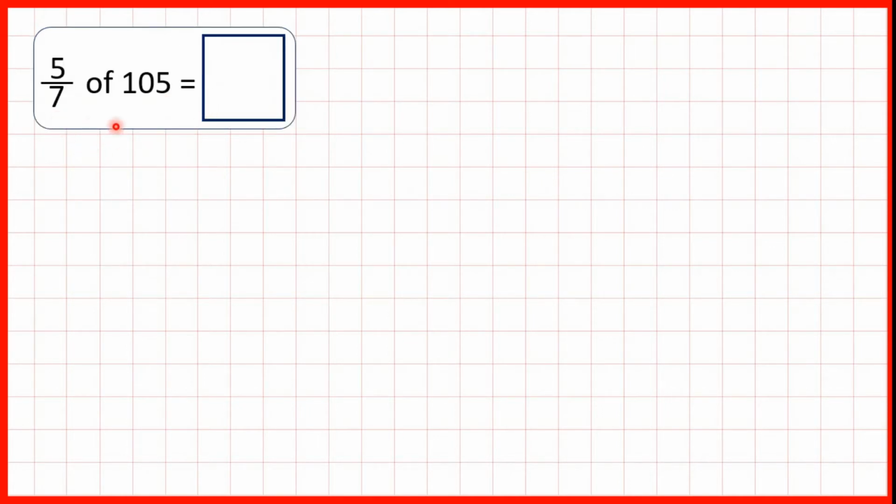Find 5/7 of 105. So to find a fraction of a number, we divide by the denominator, then times by the top. So we need to start with 105 divided by 7.